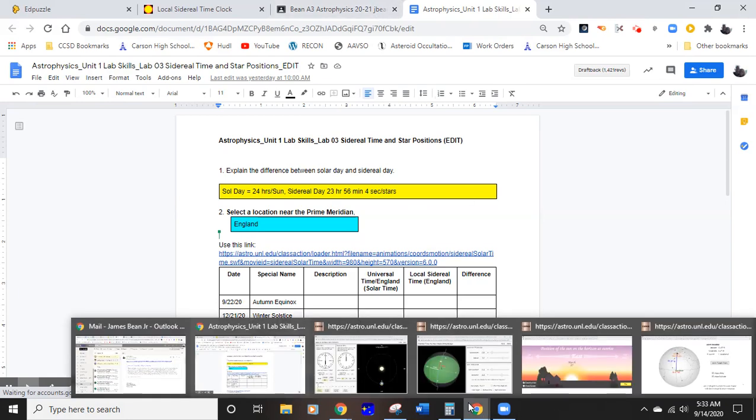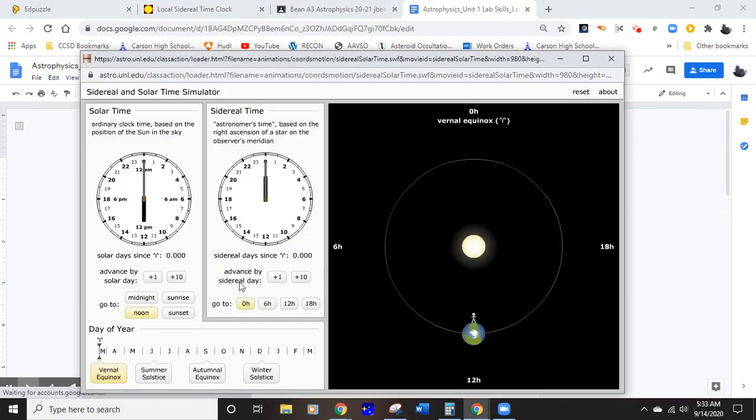So let's see what happens here. We'll hit the summer solstice right here. Now the solar time is 6 p.m., or 1800 hours. The sidereal time is 12 p.m. Whether you say 6 p.m. or 1800, the difference in time is 6 hours.